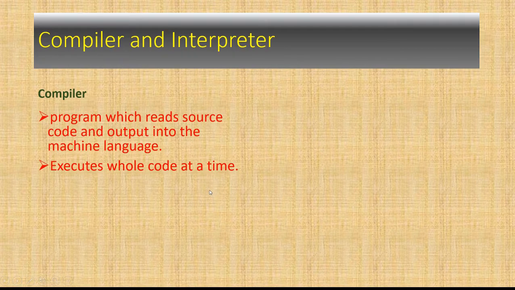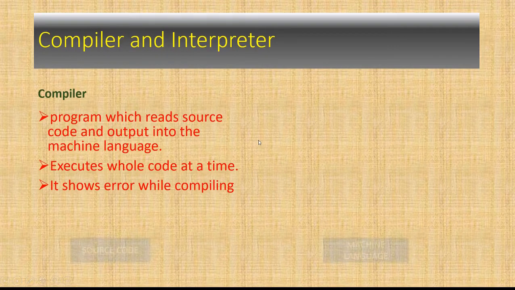That means if you have some code written in your computer or laptop, then when you compile, it will compile the whole code at a time. And if your code has some error, then it will show the error while compiling on your terminal or on your display screen.